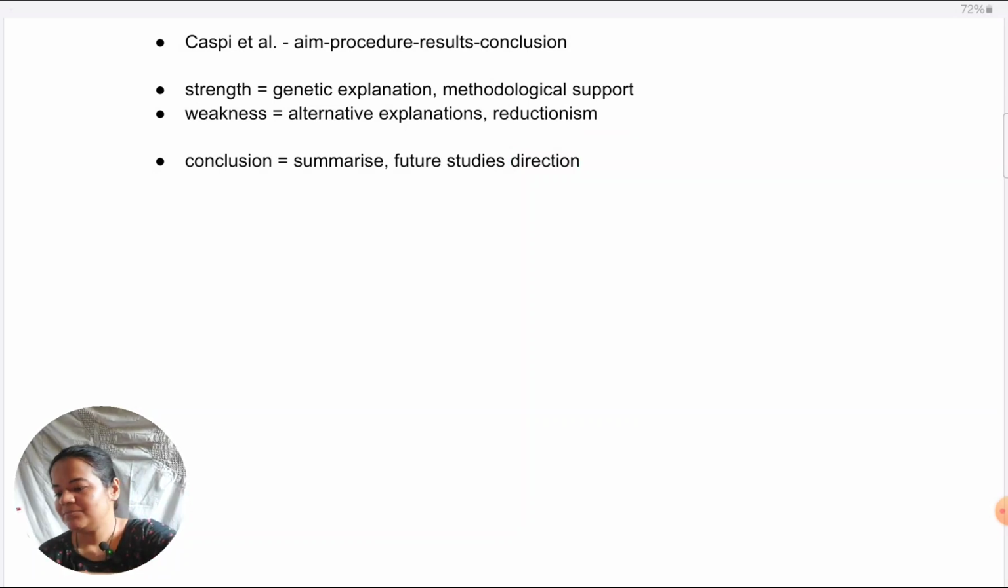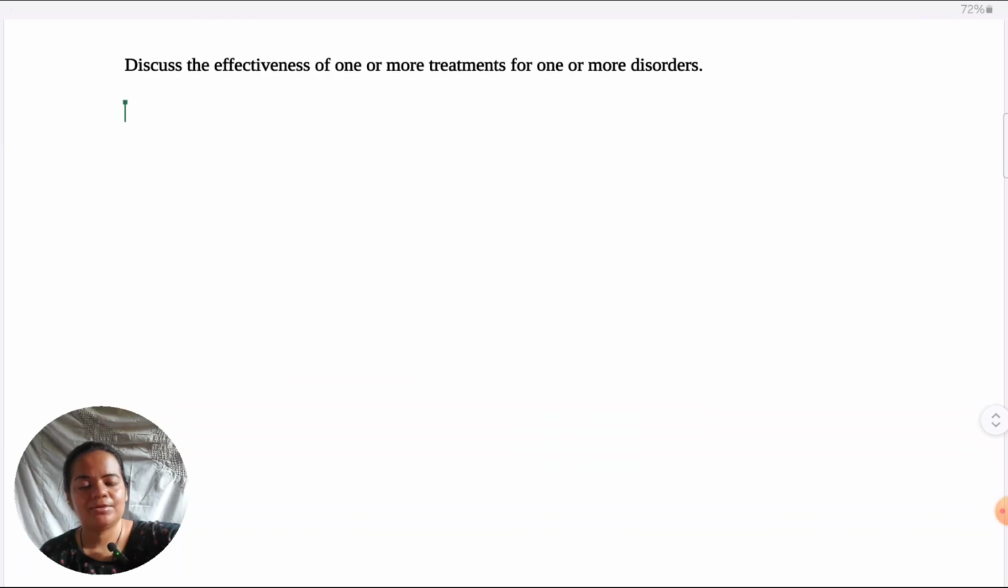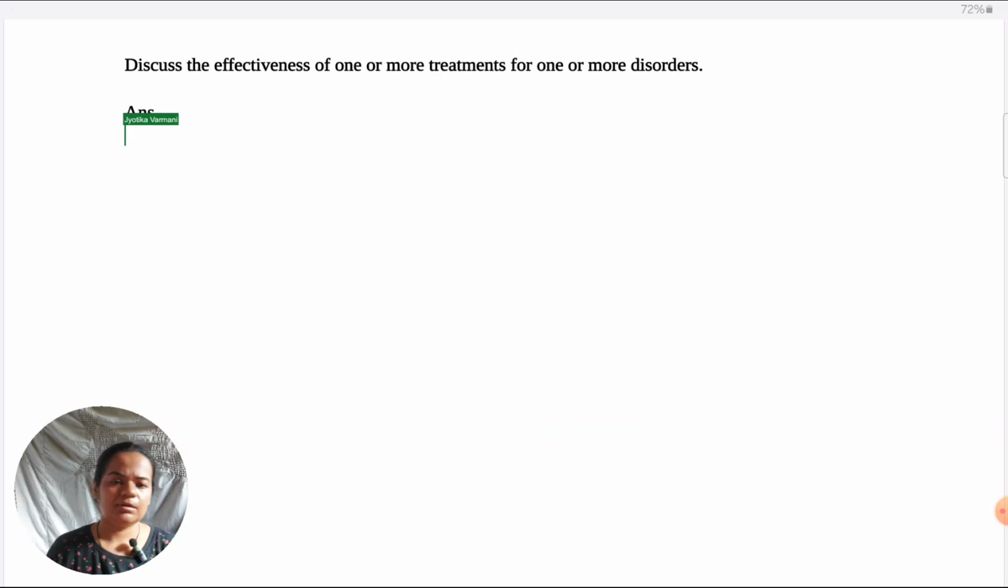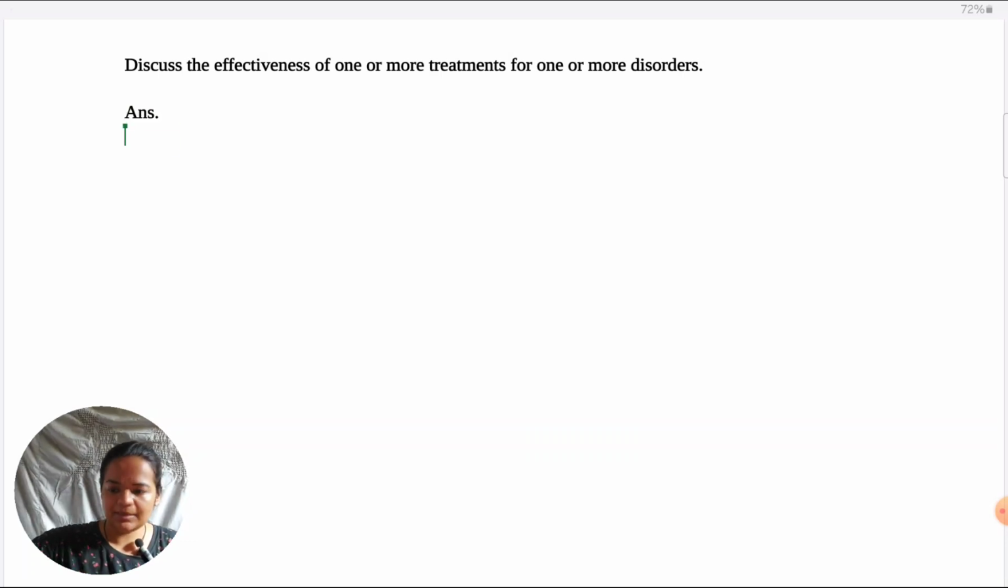Okay, let's come to the next, last question in clinical. Discuss the effectiveness of one or more treatments for one or more disorders. If you've come to this question directly, I would recommend you just look a little into the previous one, because it is a discuss command term again. So I do believe that most of the structure is going to be exactly the same. It's just that the points are going to differ.